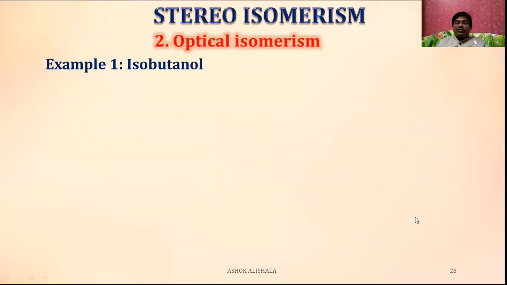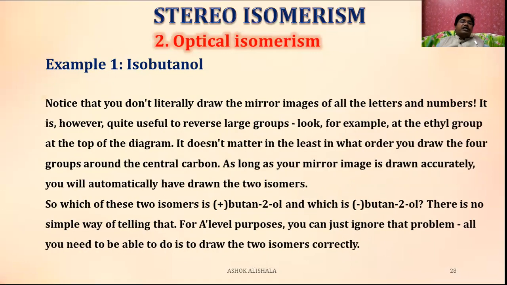Now let us see the other one. Notice that you don't literally draw the mirror images of all the letters and numbers. It is, however, quite useful to reverse large groups. For example, look at the ethyl group at the top of the diagram. It does not matter in the least in what order you draw the four groups around the central atom. As long as your mirror image is drawn accurately, you will automatically have drawn the two isomers.